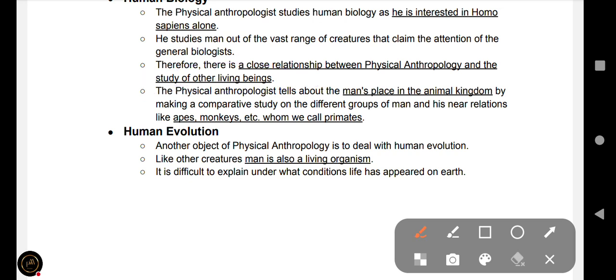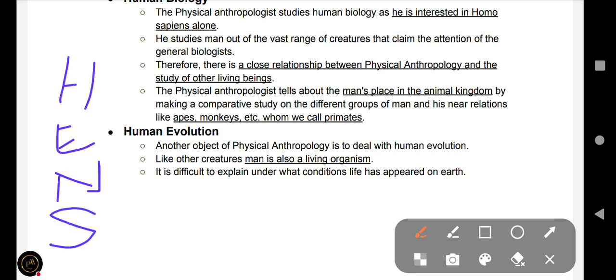So remember this. The physical anthropologist tells about man's place in the animal kingdom by making a comparative study of the different groups of man and his near relations like apes and monkeys, apes such as Homo habilis, Homo erectus, Homo neanderthalensis, and lastly Homo sapiens. Okay, so remember this chronological order. And monkeys such as old world monkeys, new world monkeys.